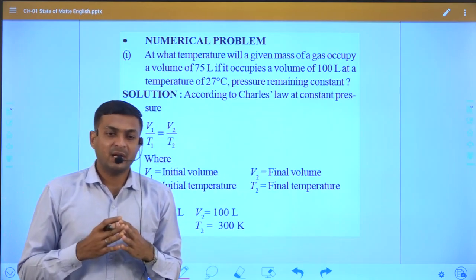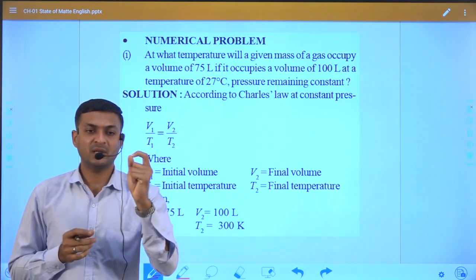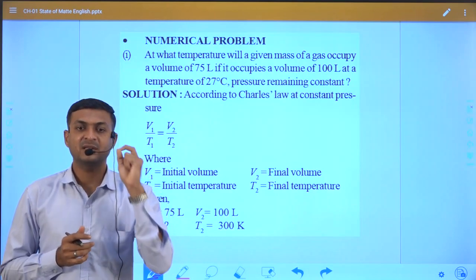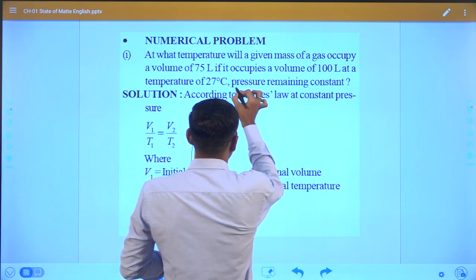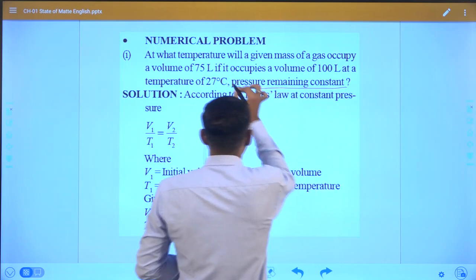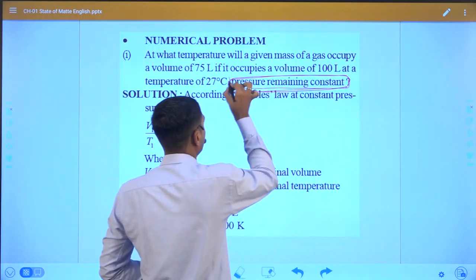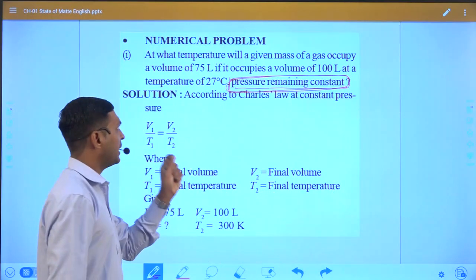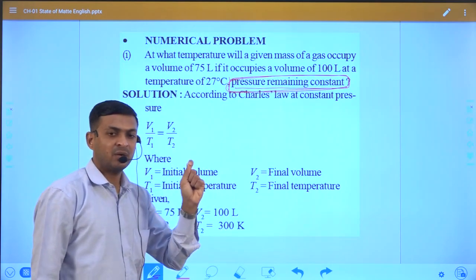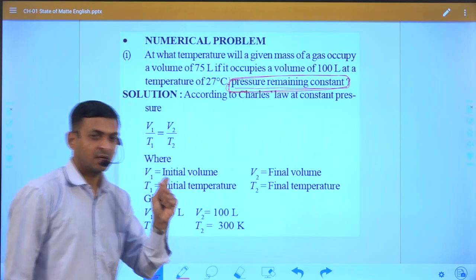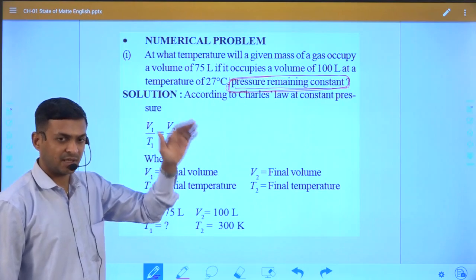Whenever we solve any numerical, one thing you should keep in your mind: first of all, identify what parameter they have kept constant. Based on that we have to choose the equation. Here we already discussed Charles law, and that is why we solve based on that equation.